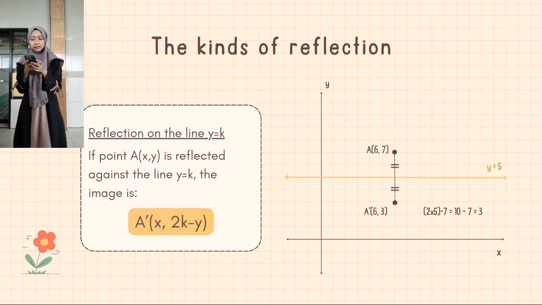And the sixth of the kinds of reflection is reflection on the line y equals k.